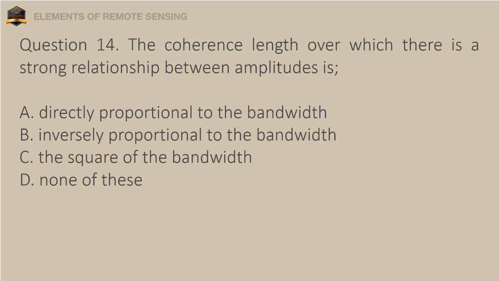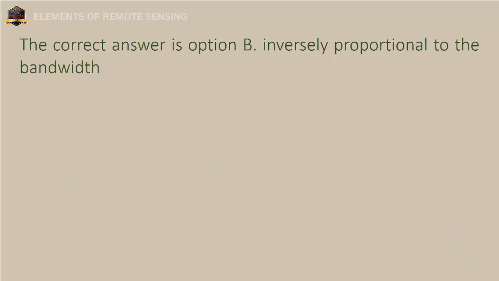Question 14. The coherence length over which there is a strong relationship between amplitudes is: A. Directly proportional to the bandwidth. B. Inversely proportional to the bandwidth. C. The square of the bandwidth. D. None of these. The correct answer is option B, inversely proportional to the bandwidth.